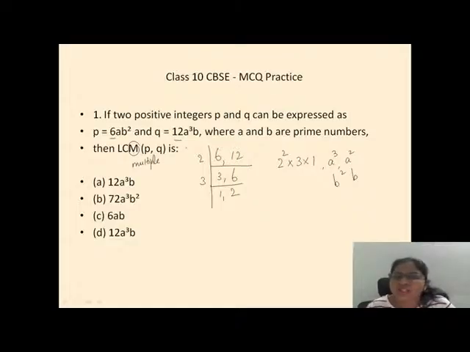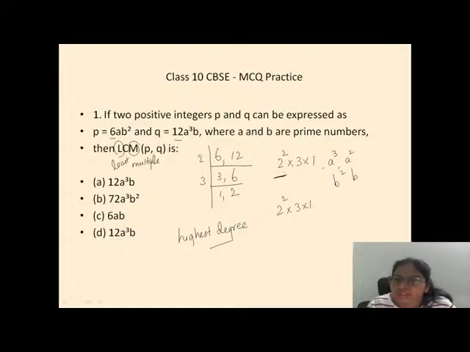What is LCM? I just want to tell you a small trick. LCM is the least common multiple, right? But always choose the highest. The answer becomes the opposite of LCM: LCM means least, but the answer will be highest. You have to choose the highest degree. Now which is the highest degree over here? 2 square, and you need to write the constant exactly like that. In LCM we copy the constants like that.